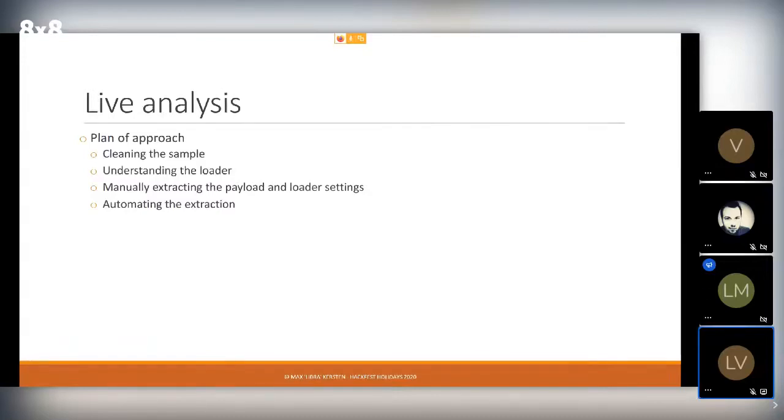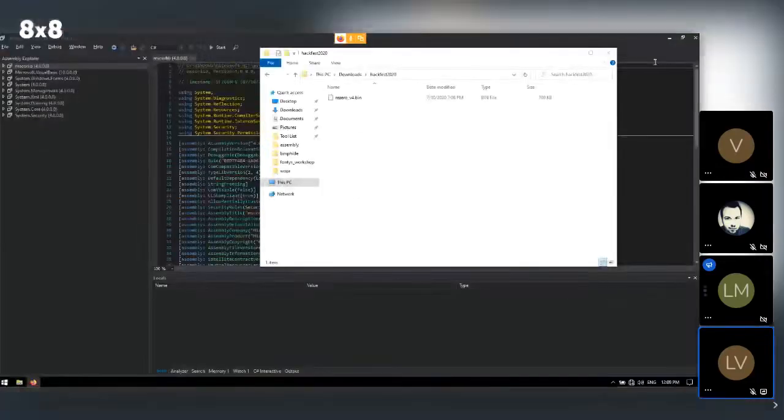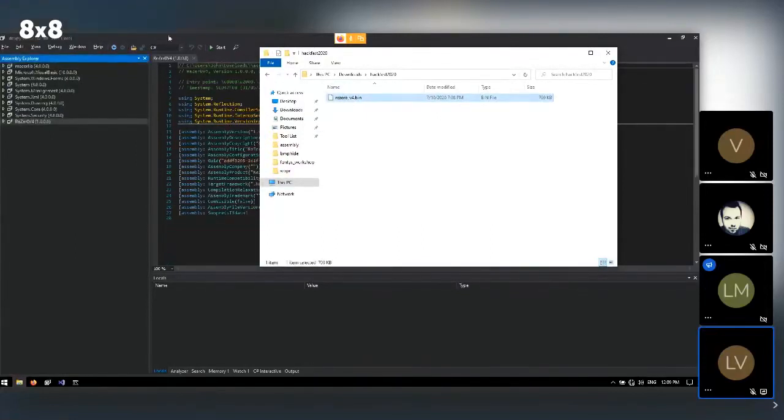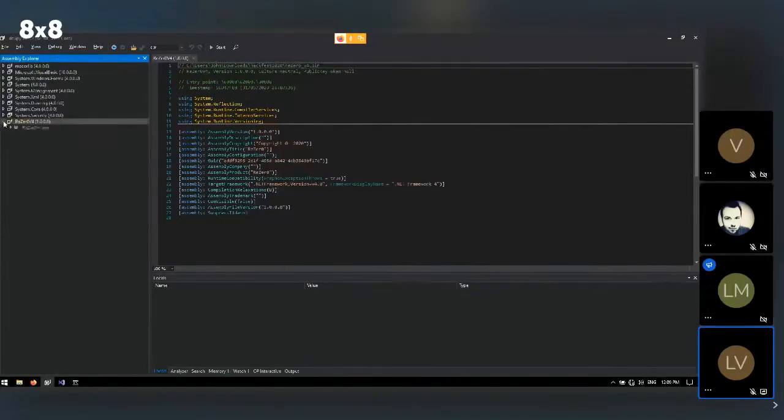So moving on, we have the binary here, which is named ReZer0_v4.bin. And I have dnSpy open on the left here. Now I can drag it in, and then I can see that it loads it. So I can view whatever is in here. And automatically, dnSpy points me to the entry point, to class.function. So usually this would be your program.main, but in this case, we can already see that this is not nice to read.